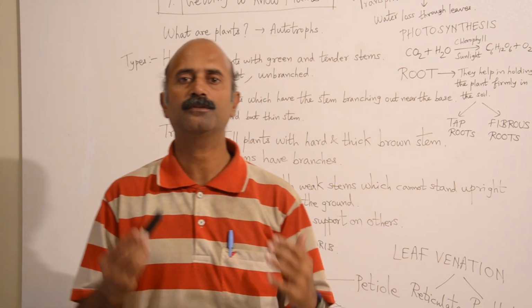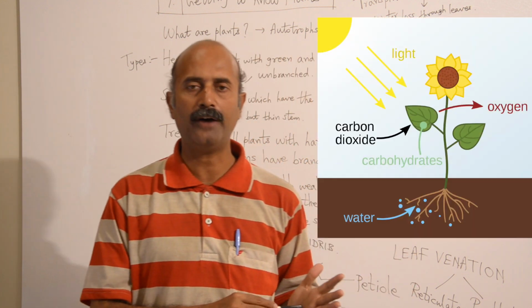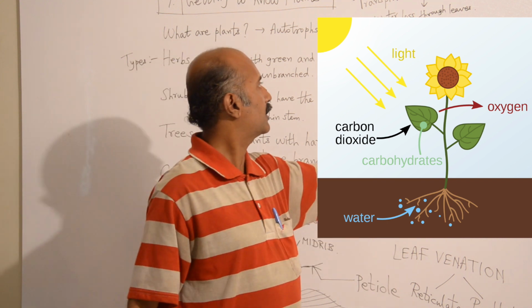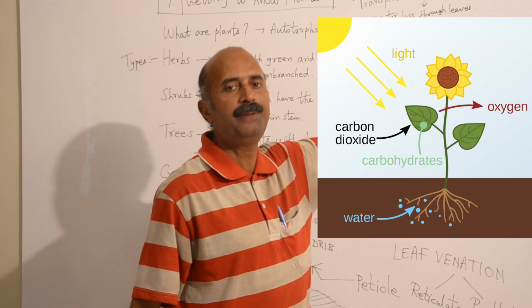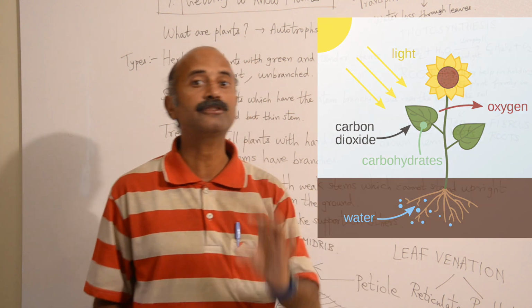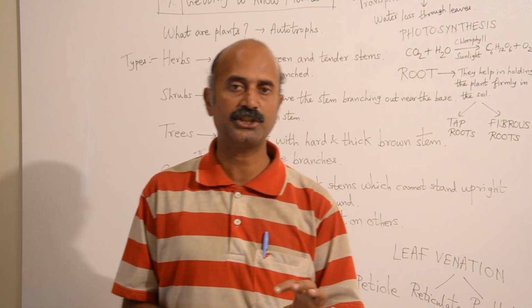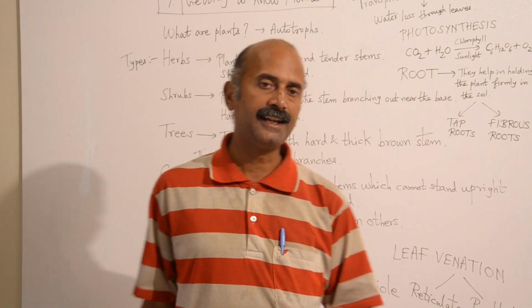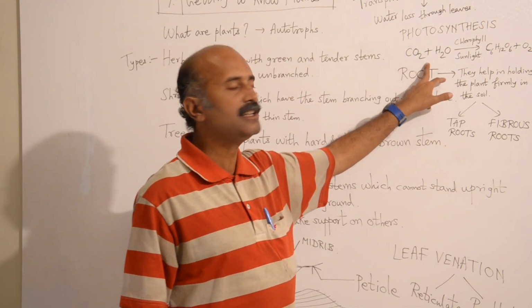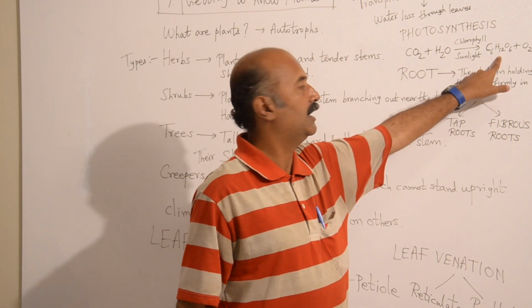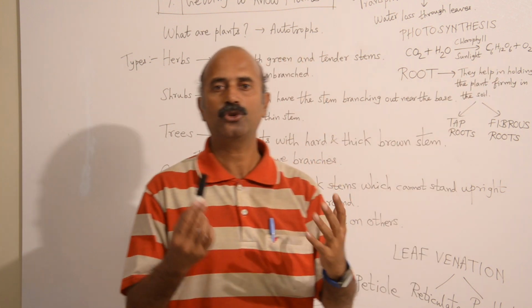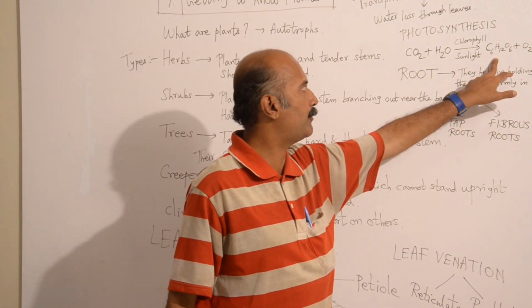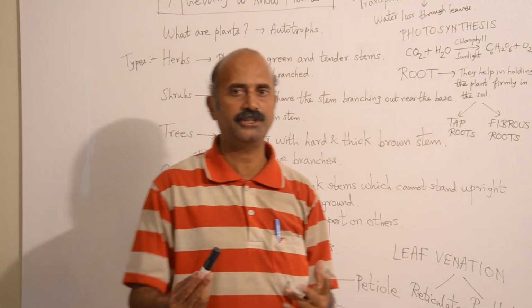So now we all know what photosynthesis is. Photosynthesis is the process by which plants, also known as autotrophs, produce their own food in the presence of carbon dioxide, water, and the green pigment known as chlorophyll, in the presence of sunlight. Sunlight is absolutely essential. Chlorophyll is also absolutely essential for photosynthesis. Then the plants, with these raw materials, create carbohydrate, the simple carbohydrate known as glucose, also known as starch. In short, carbohydrate. It produces carbohydrates, glucose plus oxygen.